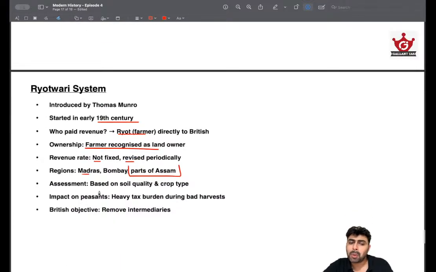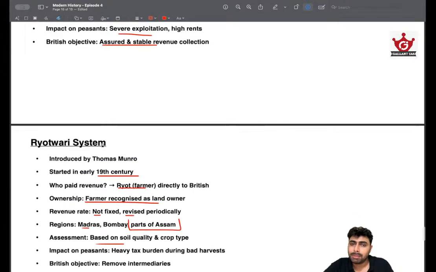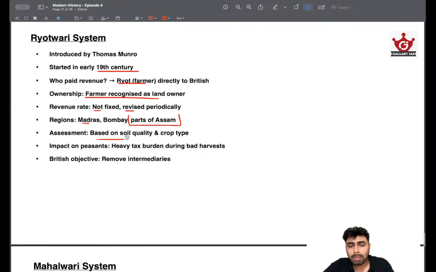And assessment was more qualitative. This is again a slightly good practice compared to the zamindari system, because it is dynamic, and not a uniform taxation was there. So this kind of benefited the farmers in certain ways. The impact on peasants was heavy tax burden during the bad harvest. See, despite the fact that this was slightly better than the zamindari system, the tax burden was still high, because they were most focused on collecting the revenues. They didn't care much about the plight of the farmers. So that was the basic idea.